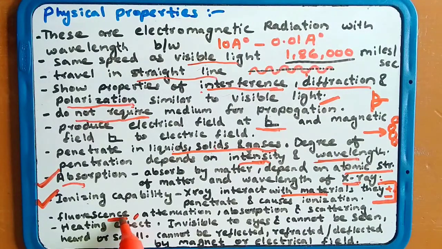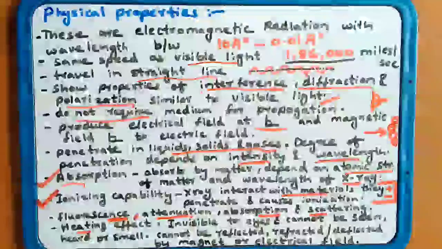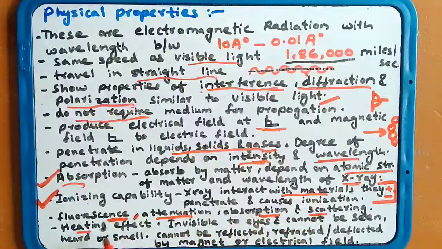Fluorescence is shining, emitting light from inside itself. X-rays have the properties of attenuation, absorption, scattering and heating effect. They can be absorbed, they can scatter, and they can produce heat. Heat production, as you have learned from the X-ray tube, is a heating effect, and that is why X-rays are emitted.